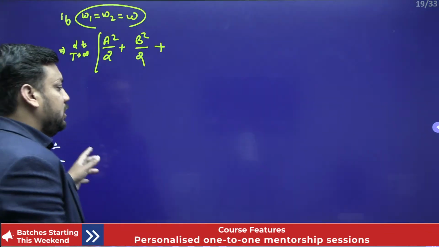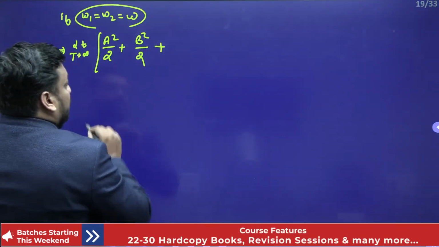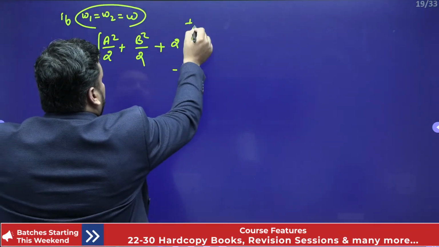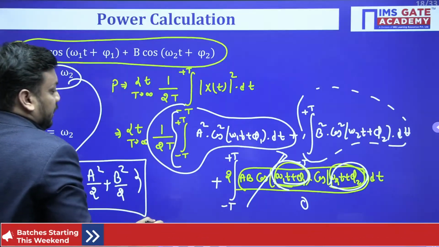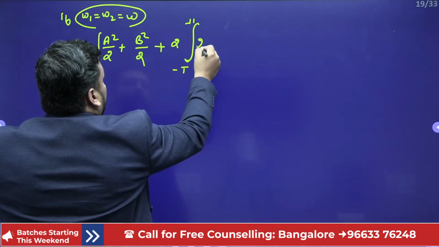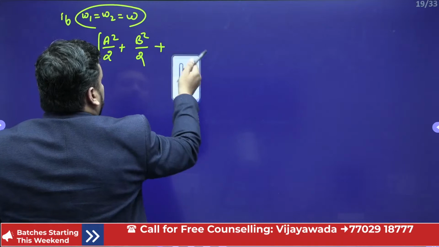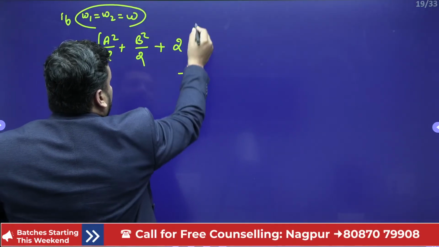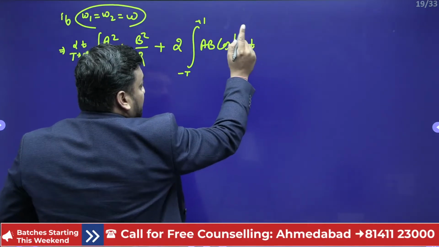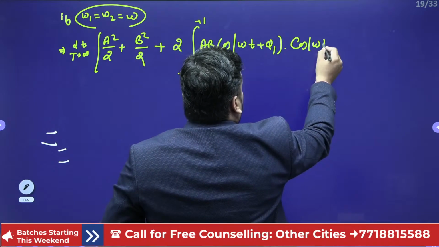We just focus on this part. This part will look like this: twice of minus T to plus T ab cos of, because frequencies are same, omega t plus theta 1 dot cos of omega t plus theta 2.